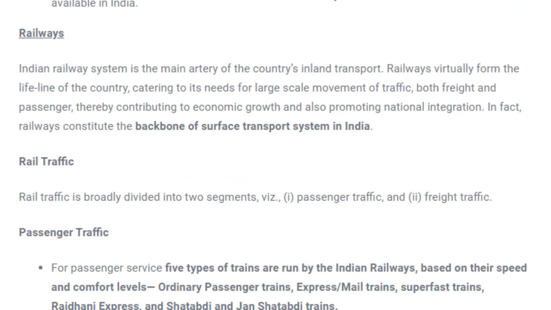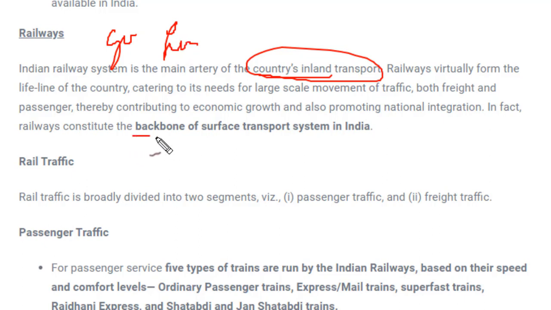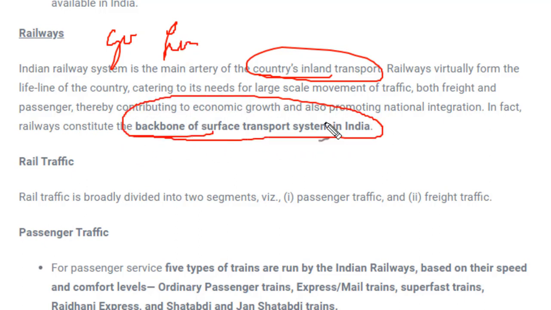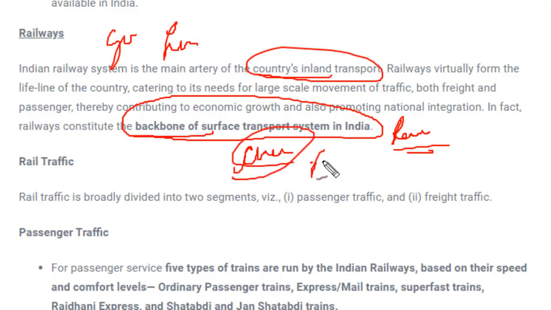Starting with railways. Indian Railway is the main inland transport of the country. We ourselves use railways a lot for transportation, because it is connected almost everywhere in the country, and this system is used for transportation of goods as well as humans. It is considered the backbone of the surface transport system of India, because railways are most extensively used for transportation of goods or human beings from one place to another, since it is much cheaper compared to other modes of transport, be it road, water, or air transport.